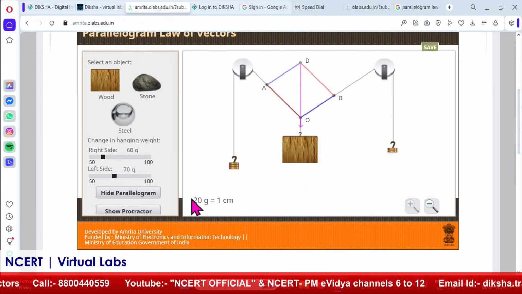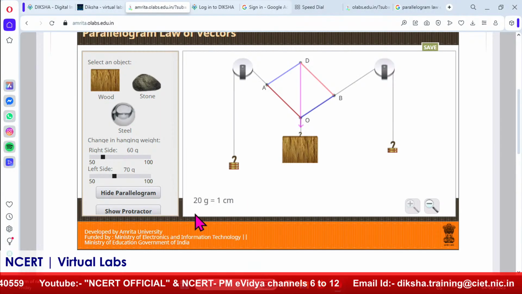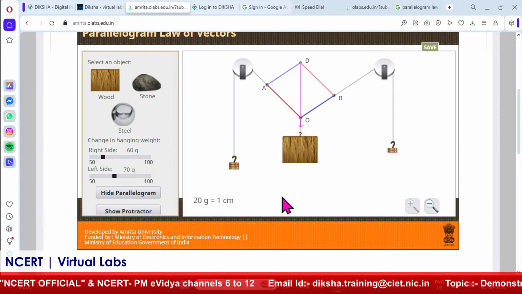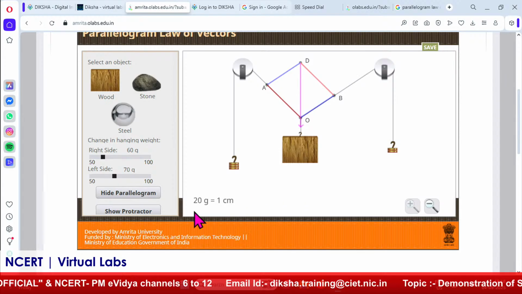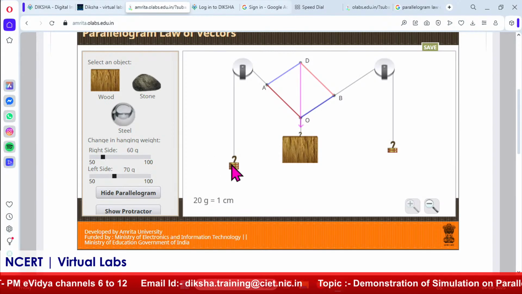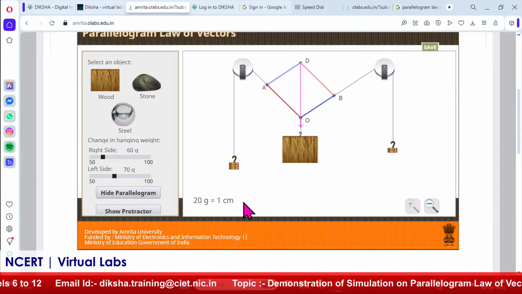Now we have to use a certain scale as per the weight. The scale which I have chosen is 20 gram equals 1 centimeter. We can take it as per the slotted weight. Suppose your slotted weight is 50 grams, then we can take 50 gram equals 1 centimeter. These slotted weights are of 20 grams, so I have taken 20 gram equals 1 centimeter.